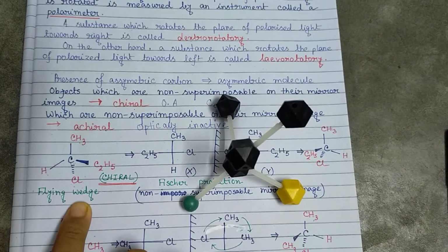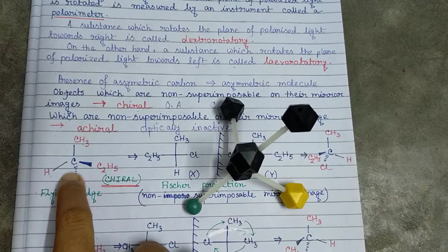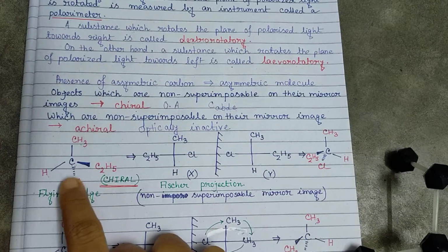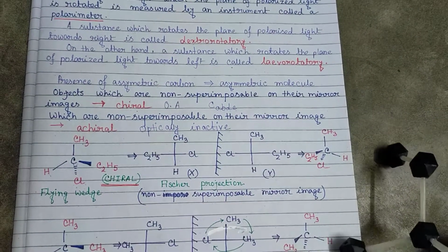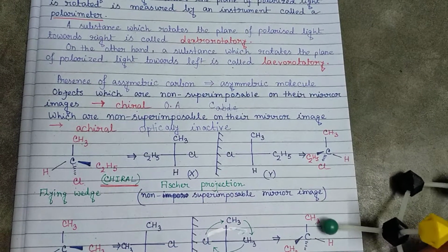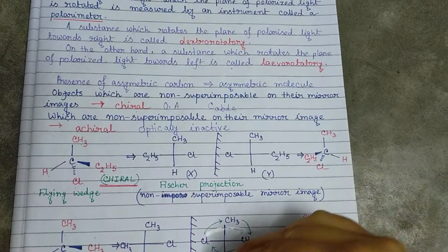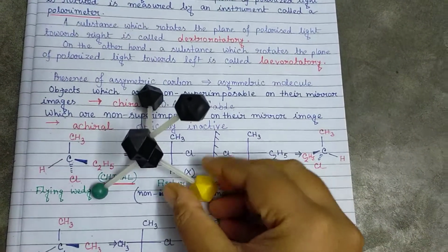Flying wedge means where we write the configuration by showing the in-plane bond, the above-the-plane bond and the below-the-plane bond. Now if we want to see the molecule in Fischer projection, what do we have to do? We have to see the molecule only like this.